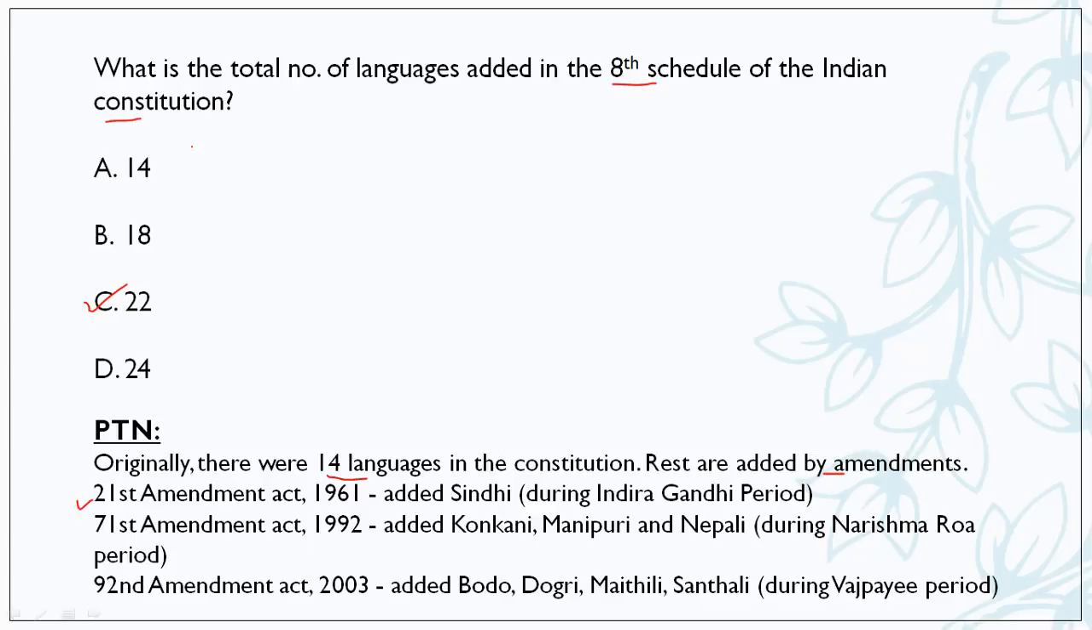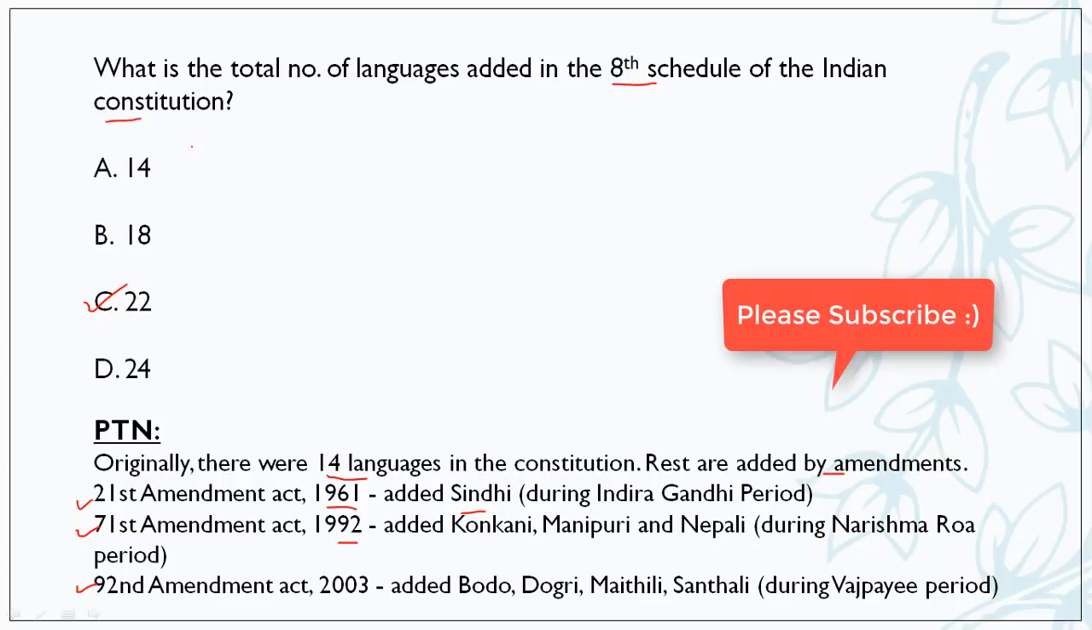The 21st Amendment of 1961 added Sindhi. The 71st Amendment of 1992 added Konkani, Manipuri and Nepali. And the 92nd Amendment, the final one, added Bodo, Dogri, Maithili and Santhali to the language list. And there is news that maybe Bhojpuri can also be added in some time.